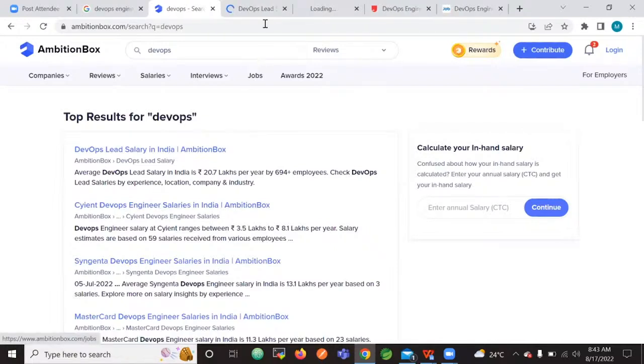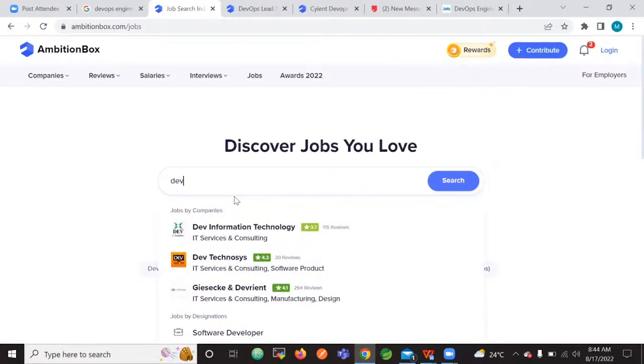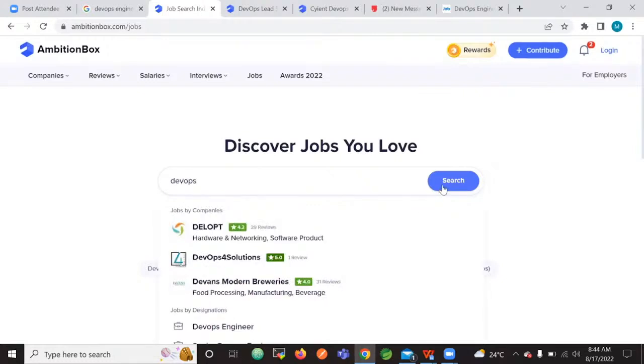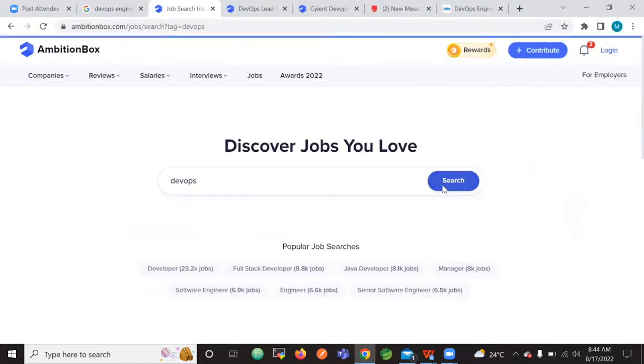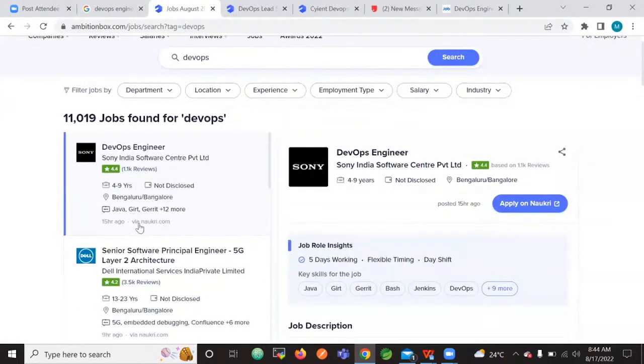They are also providing the job details. Perfect. DevOps engineer, 15 hours ago, Sony India Software Center Private Limited, Bangalore location.